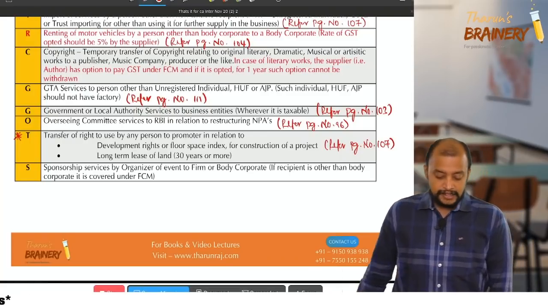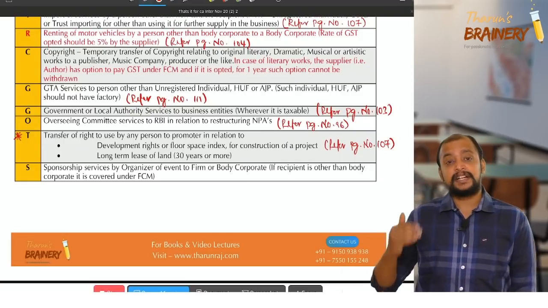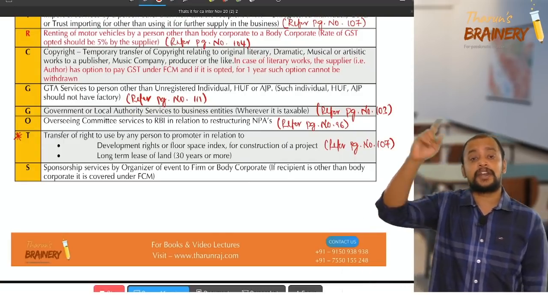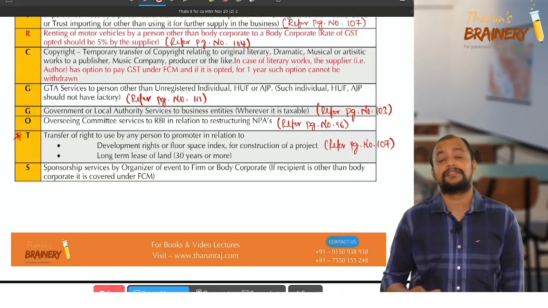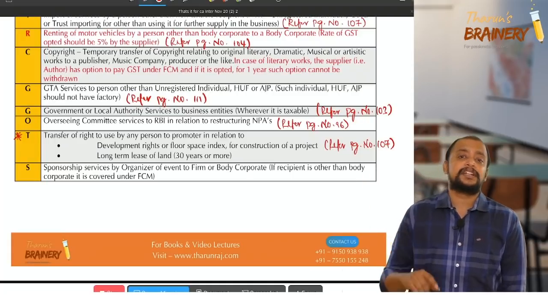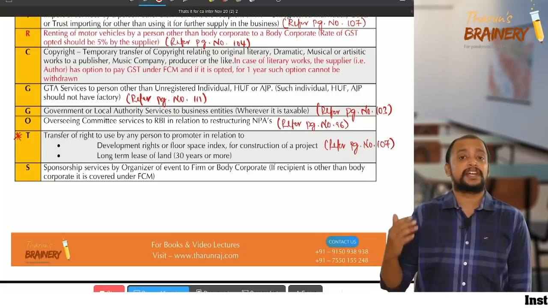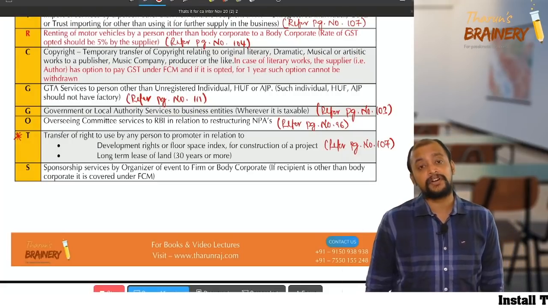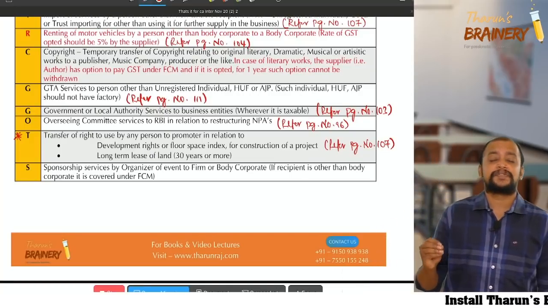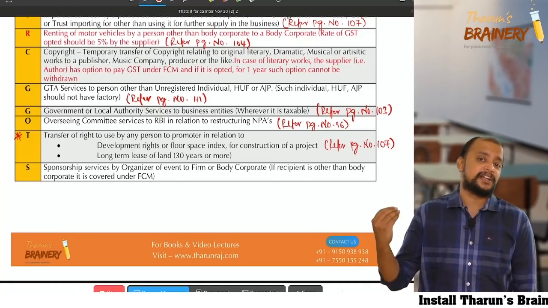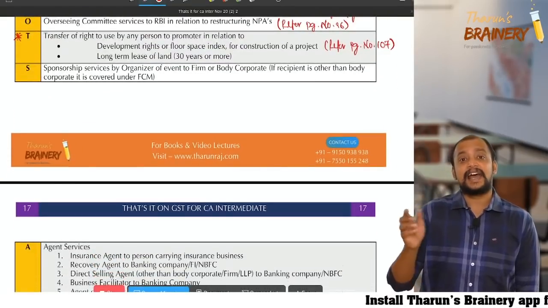Okay, so see this next one. Yes, so we have completed. Sir, CG got. S for security lending, I for import of services, R for renting of motor vehicles, then C for copyright services, then G for GTA services, then another G for government services to business entity, O for overseeing committee services to RBI, then T for transfer of right, that is FSI, TDR and long term lease in relation to land.